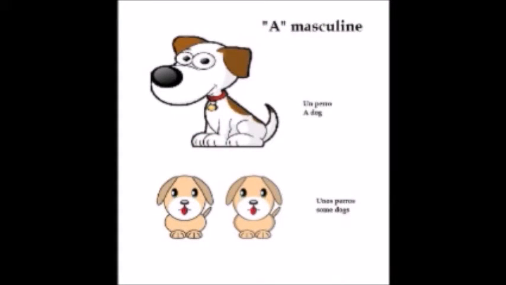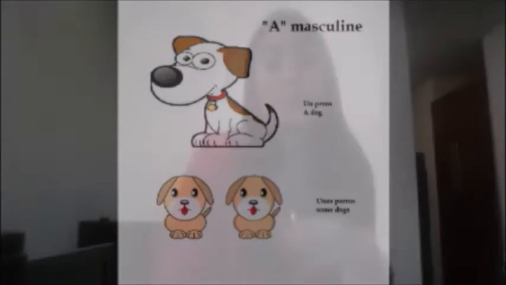So now let's see the indefinite articles. So let's see why they are indefinite. Look at this dog. Yeah, he's lonely. We don't know who he belongs to. That's why it's "a" dog, right? So it's un perro, okay? Perro is still masculine, so it's "a" indefinite. "A" is un, and "some" dogs is unos perros. So you have the plural of indefinite too, which is unos perros.